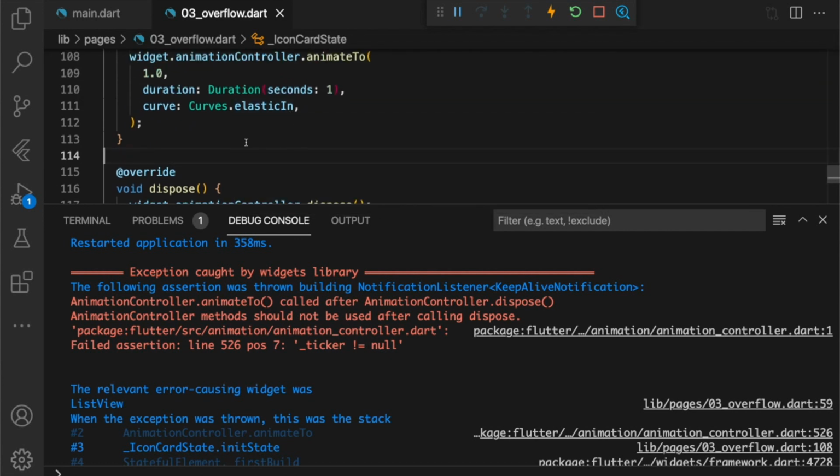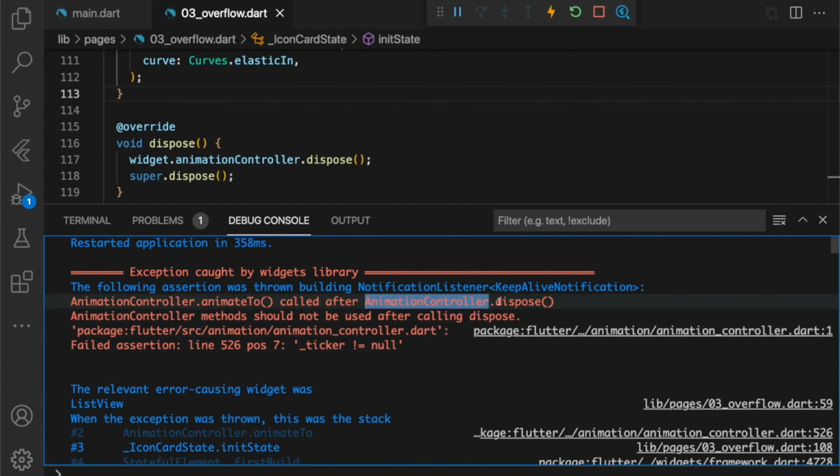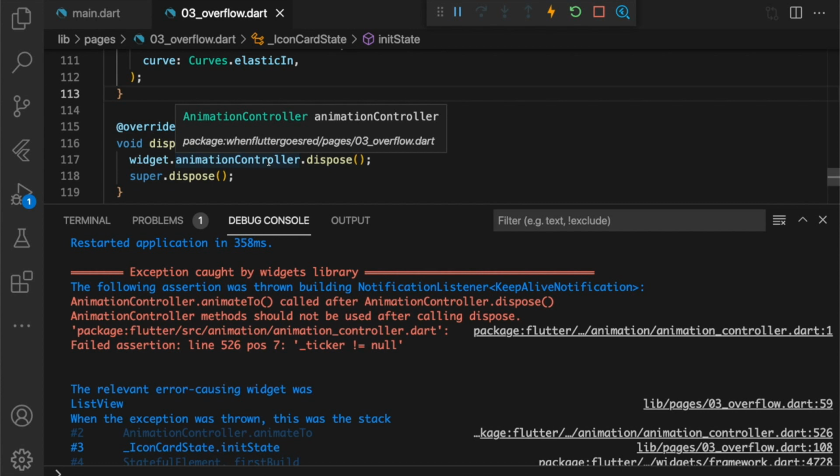These are just the reasons why Flutter doesn't want to proceed or produces an error. We might debug in some other place, and we need to be aware of what we do and really read what's going on. The hint here was AnimationController.dispose, and here we might take a look and see, well, when the animation controller gets disposed.